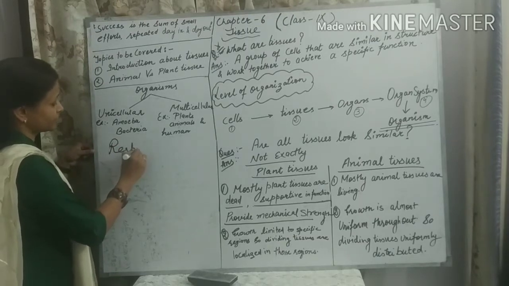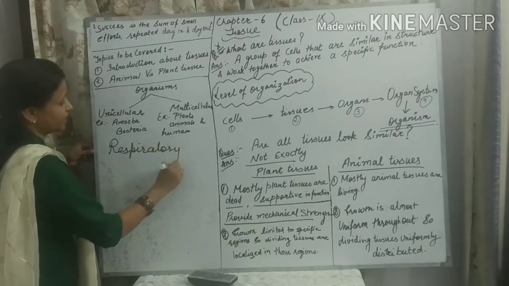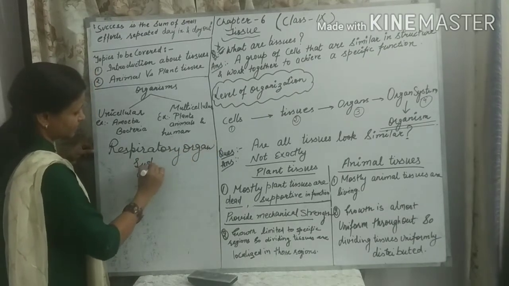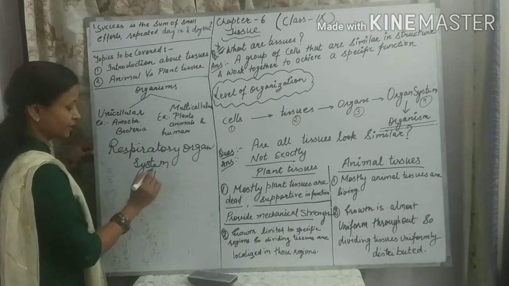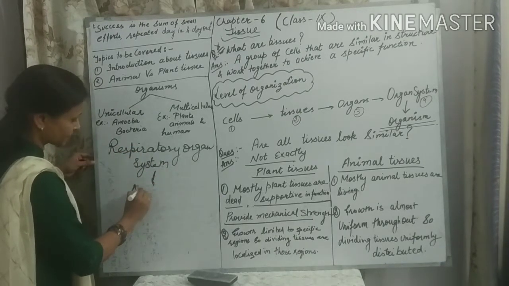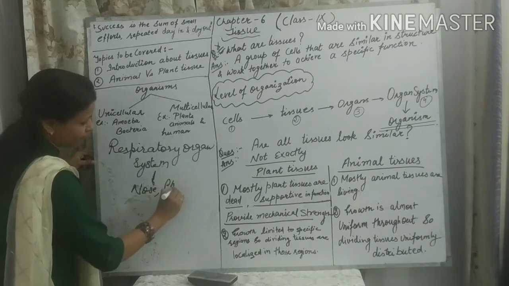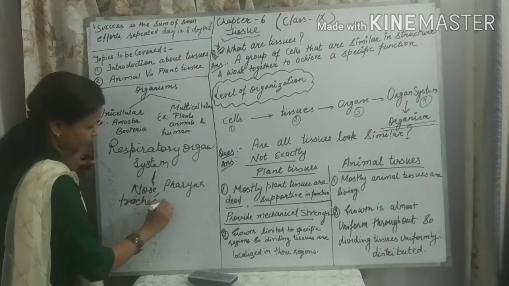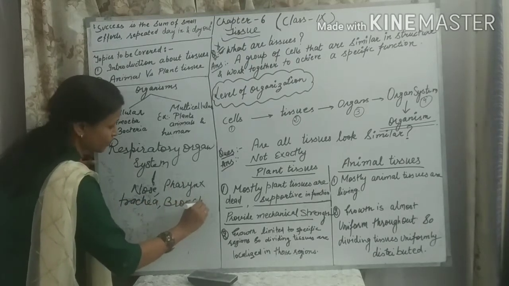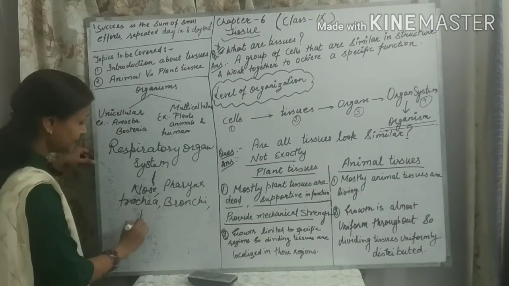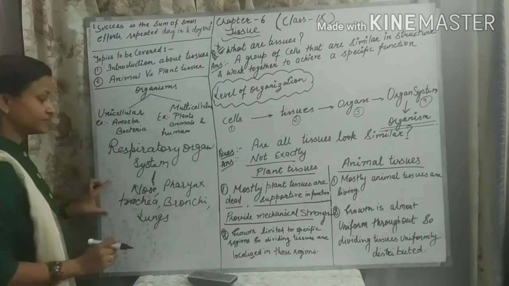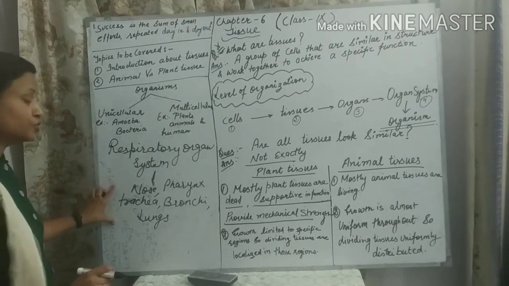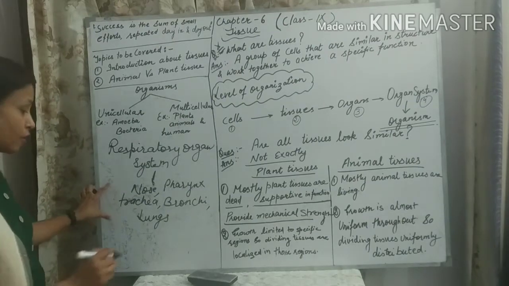So in the respiratory organ system, what kind of organs are there? It is made up of different kinds of organs. The organs are the nose, pharynx, trachea, bronchi, and the most important organ in the respiratory system, the lungs. You have read about these organs in your previous junior classes. How are these organs formed? These organs are formed by groups of tissues.